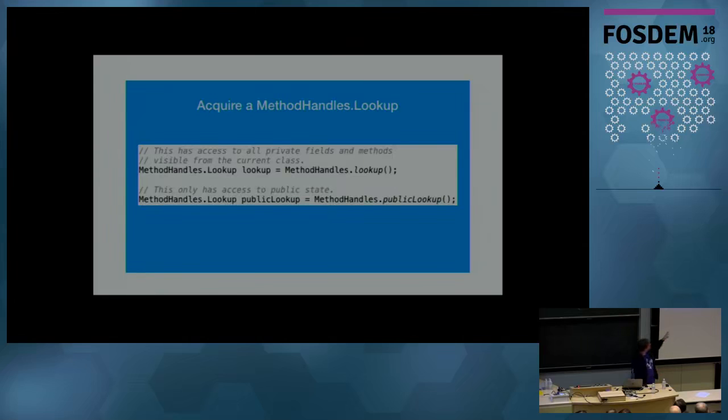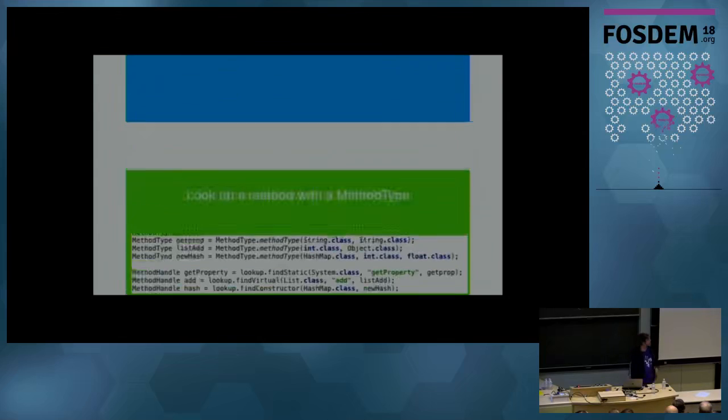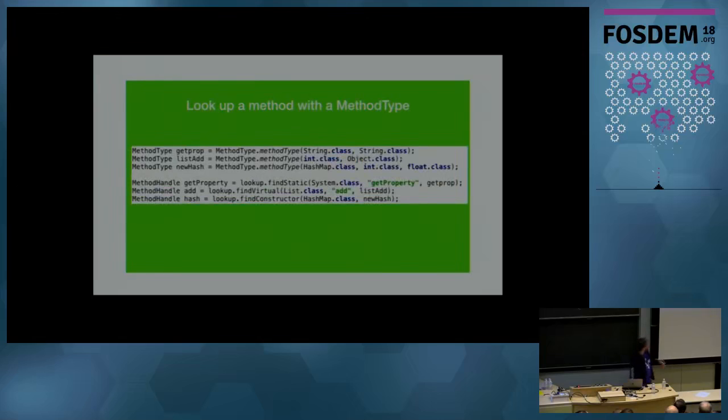More often, though, if you're just using this as sort of a reflective thing to call into Java methods, you'll use a public lookup, which is what you'd expect. It's only what's going to be public to someone that's completely outside of that class and package. So we have our lookup objects. Now we can use our method types to look up methods. We have three different lookups we're doing here. We're going to get the get property off of the system class. That's a find static. And you can see the property, it's a return string and takes a string argument. We're going with that signature.